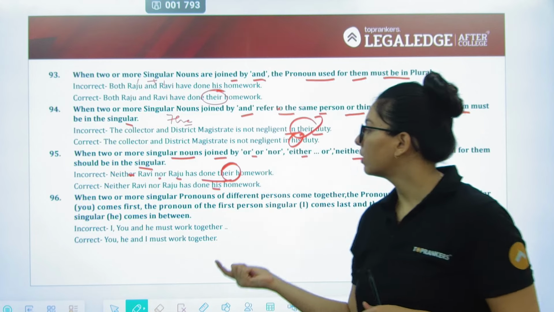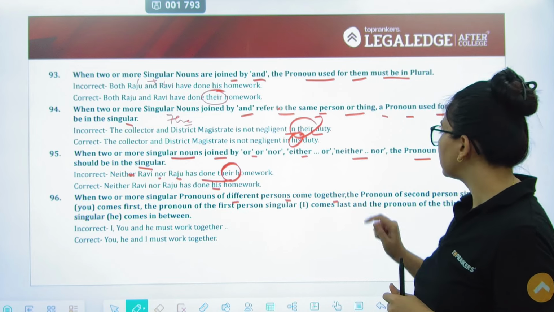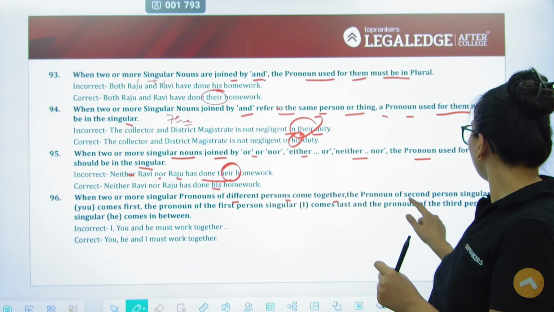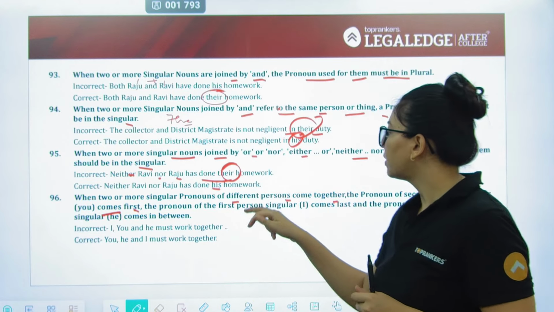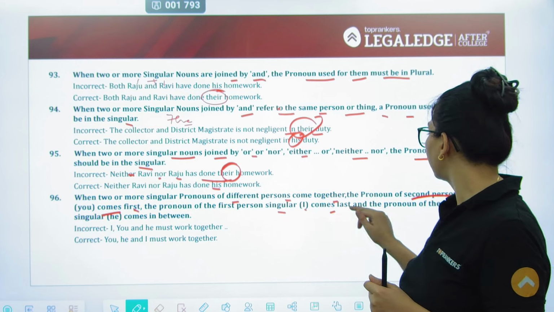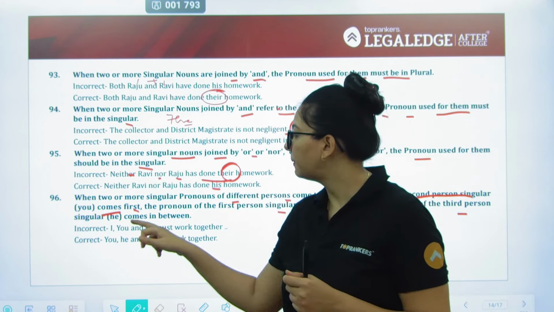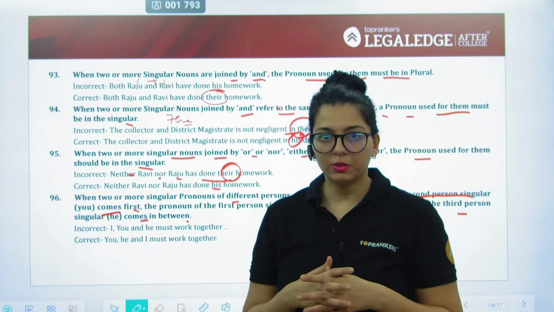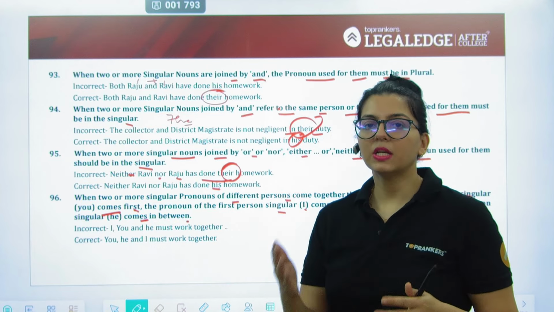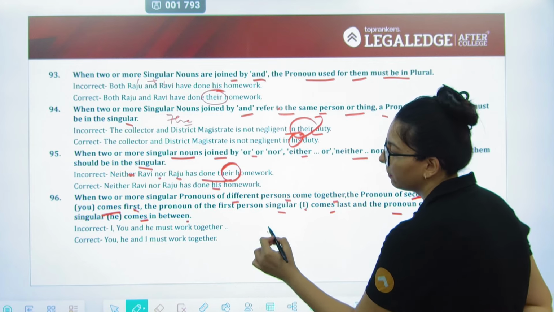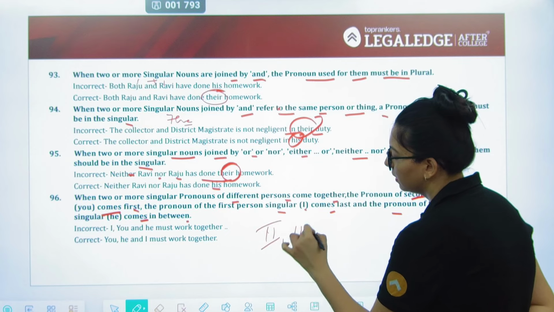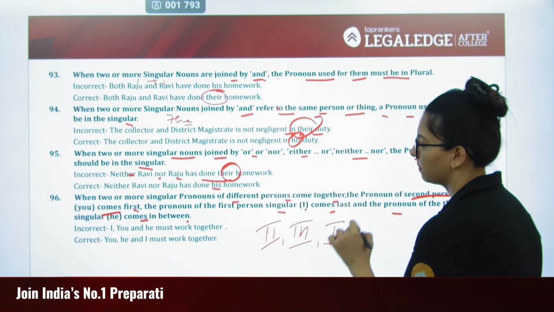When two or more singular pronouns of different persons come together, the pronoun of the second person singular you comes first, and the pronoun of the first person singular I comes last, and the pronoun of the third person comes in between. So all what it says is जब तीन लोग होते हैं तो format हमेशा क्या होगा? The correct format will be second person, third person, and first person.